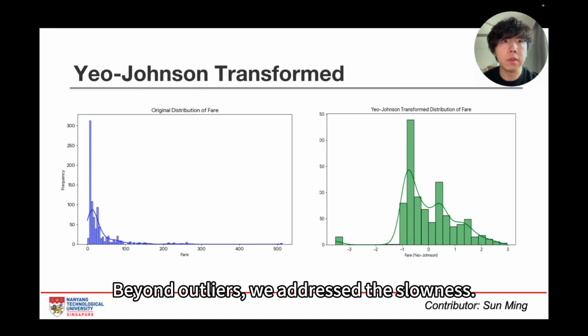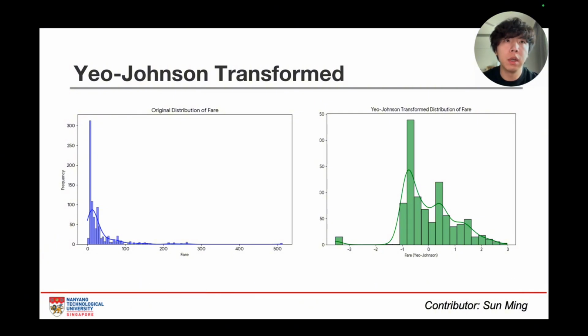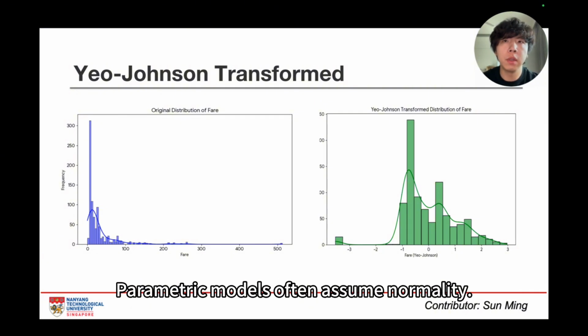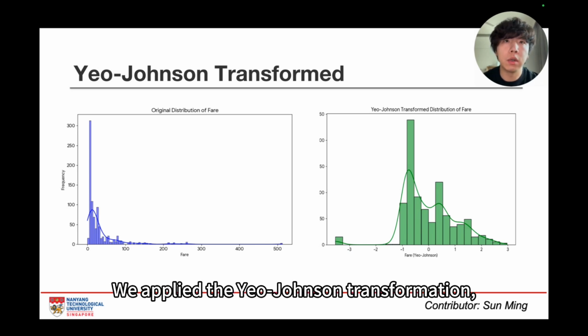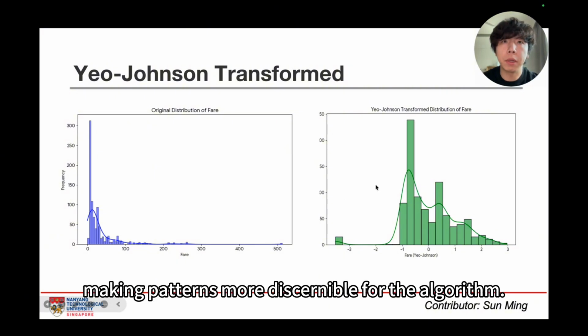Beyond outliers, we address the skewness. The original fare distribution is highly right-skewed. Parametric models often assume normality. We applied the Yeo-Johnson transformation, which effectively normalized the distribution, making patterns more discernible for the algorithm.